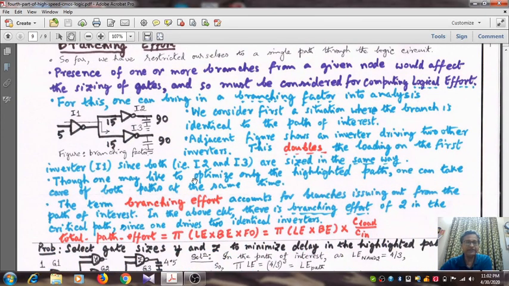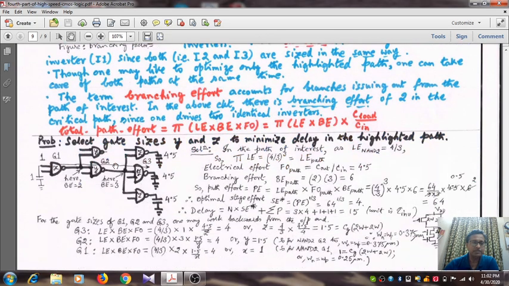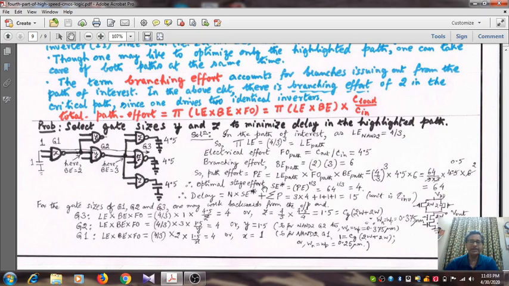And finally, the branching effort means not always there will be a single path through the logic circuit, but there can be branches. So that means at the output of G1, two branches emanate out, whereas from the output of G2 three branches emanate. So here the branching effort is 3, here the branching effort is 2. So the branching effort will be the third entity apart from logical effort and fan out factor. So logical effort times FO times B for all the gates, plus the parasitic terms. So the total expression you need to find out.